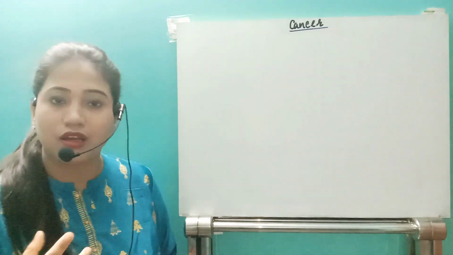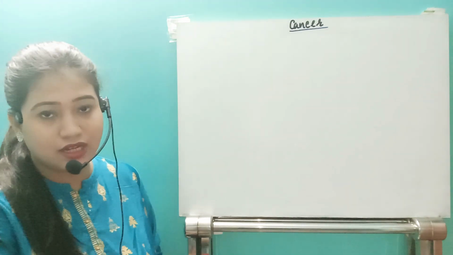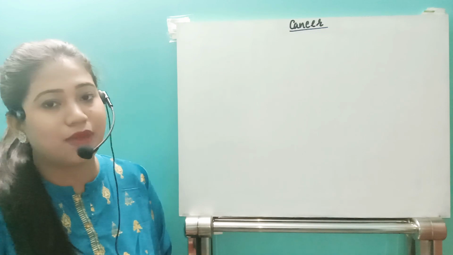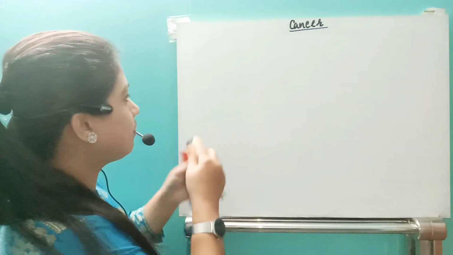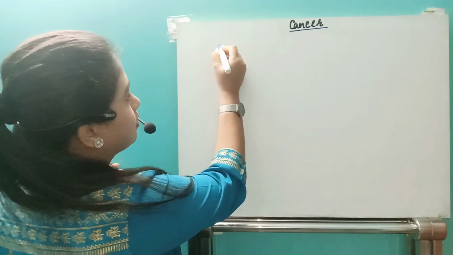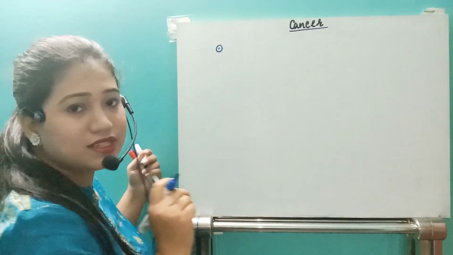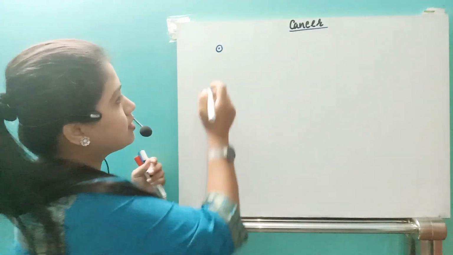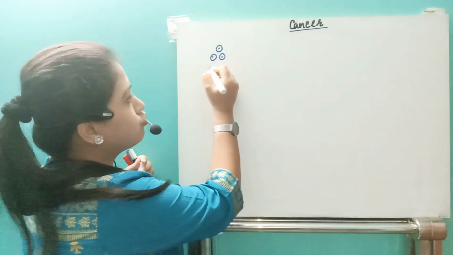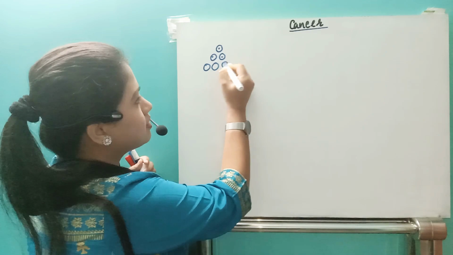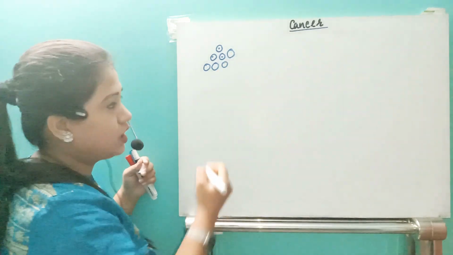So let's see the difference between the division of a benign tumor and a malignant tumor. First of all, just see what happens in a normal cell. I'm talking about normal cell division. If that cell is dividing, from 1 to 2 cells, 2 to 4 cells, this way the cells go on dividing.